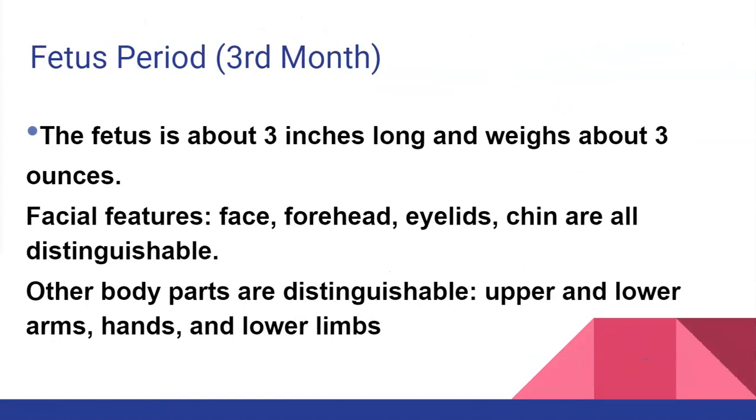So let's talk about the fetal period around the 3rd month. Around the 3rd month, like I said, it's no longer an embryo. It's now called a fetus. The fetus is about 3 inches long and weighs about 3 ounces.